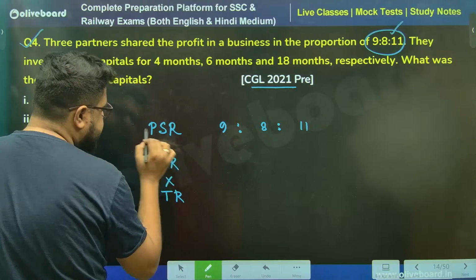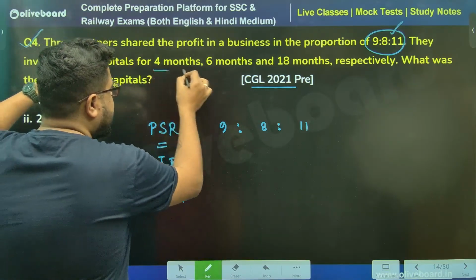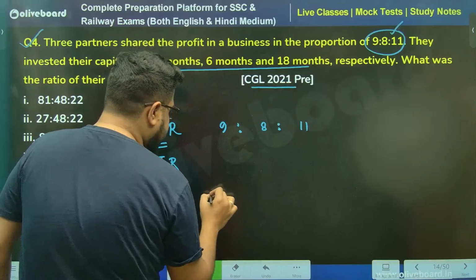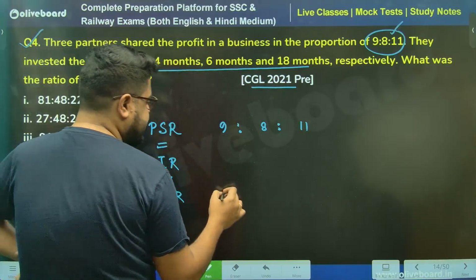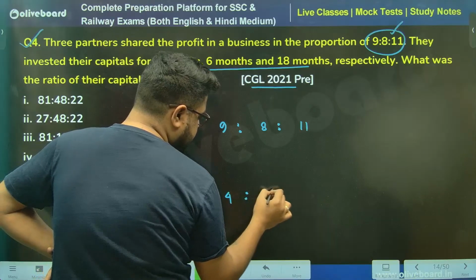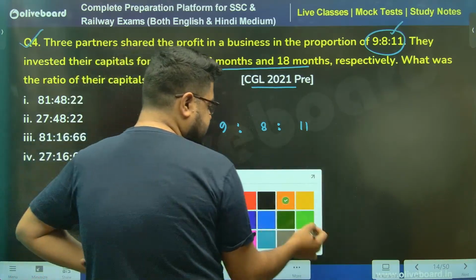IR into TR is PSR. Acha, the capitals are invested for the times given. I will write down the times in terms of ratio. So the ratio, let's say, 4:6:18. Acha, let's do one thing, sir.